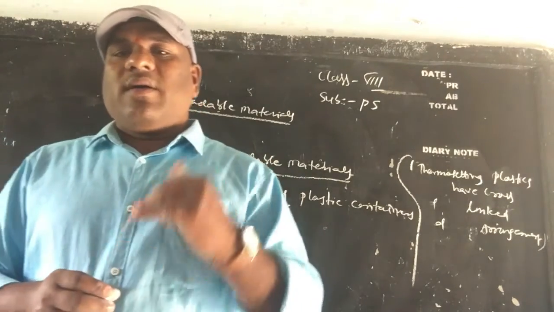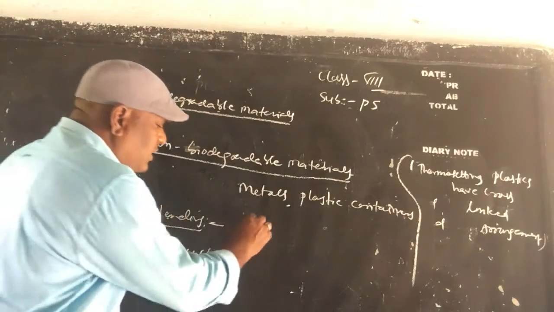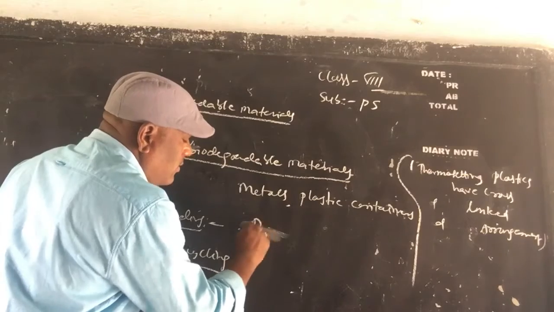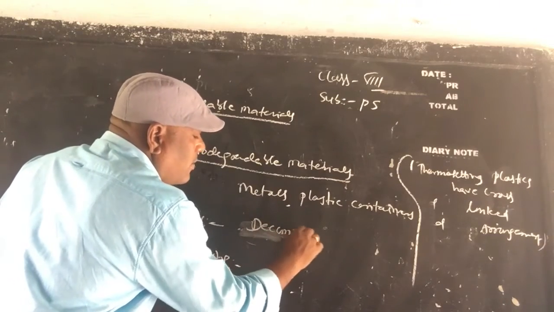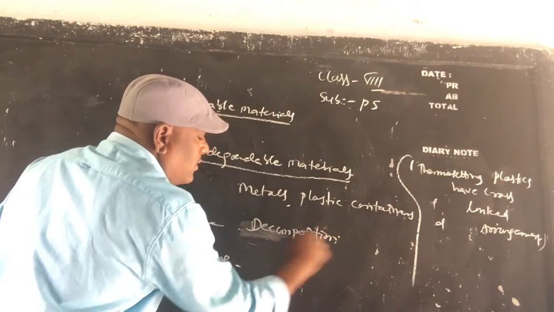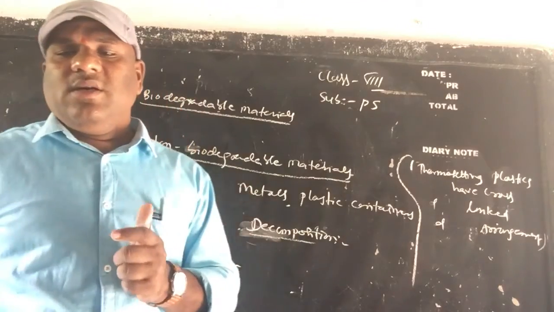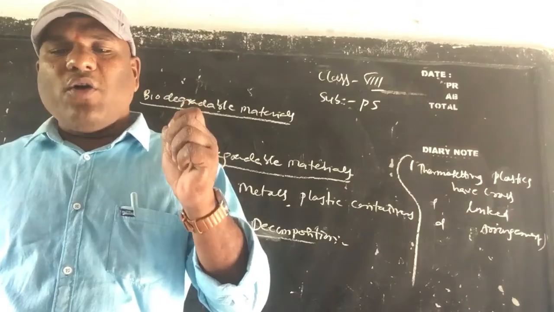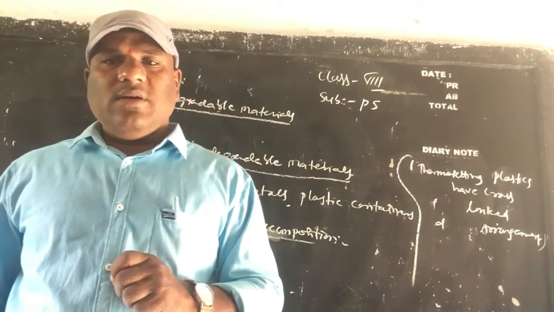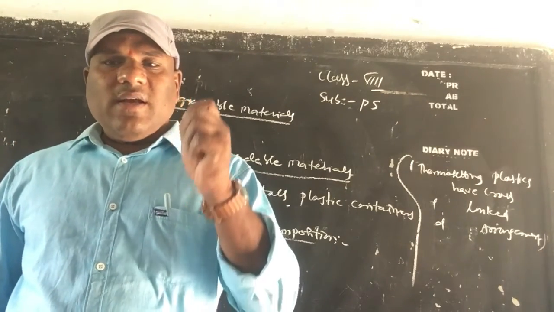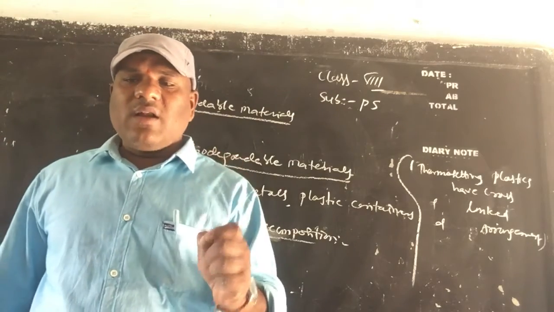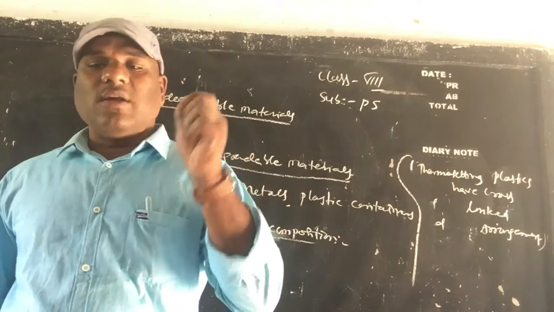Now next one is decomposition. Decomposition means certain materials can break down into smaller fragments in the presence of water, sunlight, and oxygen.